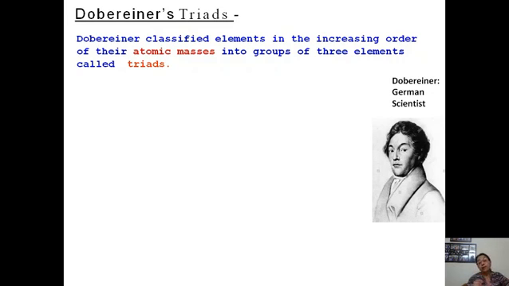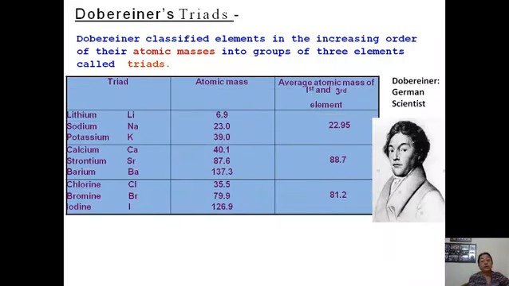So what was the fundamental basis of the classification of elements at the time of Dobereiner? It was the increasing order of atomic masses. Please remember this, and also remember that he classified the elements into triads, that is, groups of 3. There are 3 triads shown in the table. The first triad is lithium, sodium and potassium. The second triad consists of calcium, strontium and barium, and the third triad is the halogen group, as it is known today, that is chlorine, bromine and iodine.